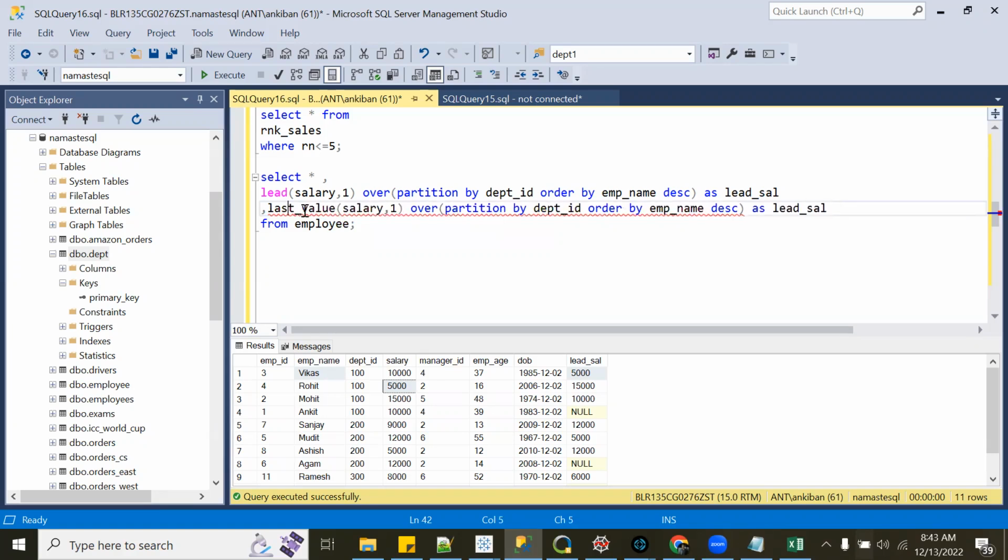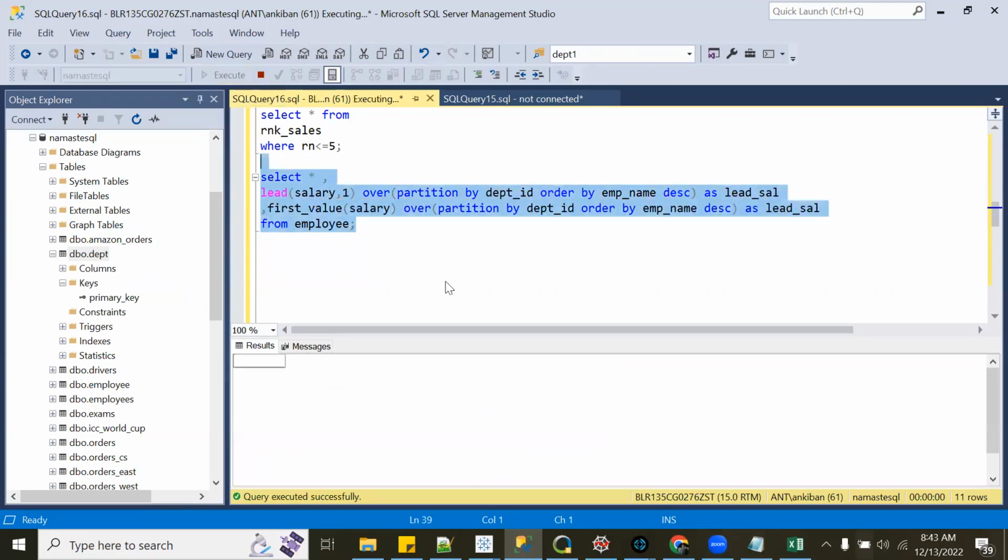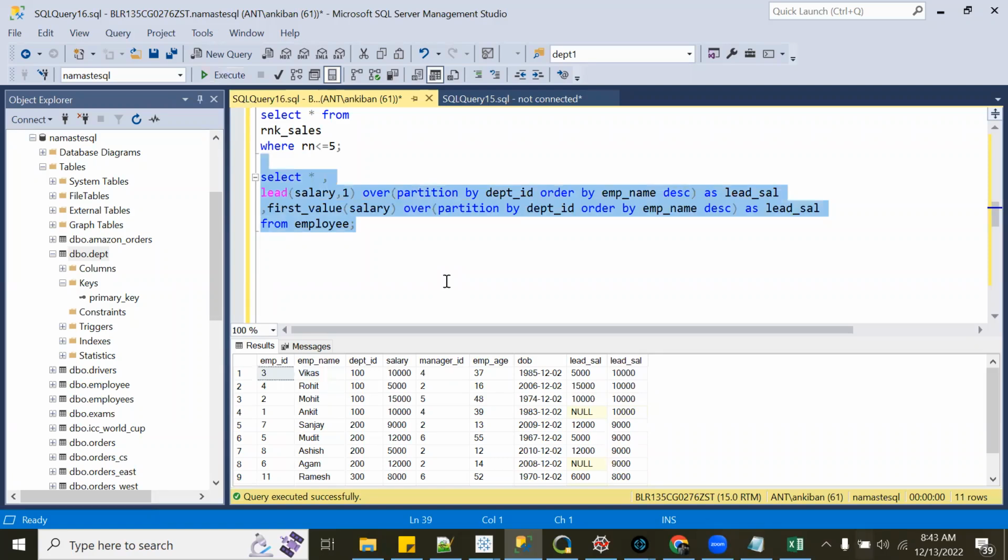It is not there in SQL Server, I think. Okay, I think I just need to give one parameter. Yeah, it's there. Let me show these 2 functions as well. First value, and we have the last value as well.